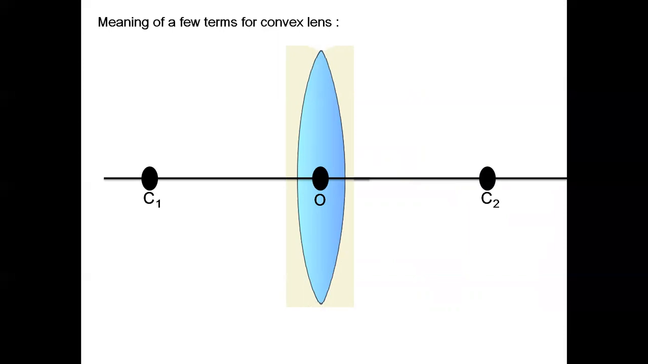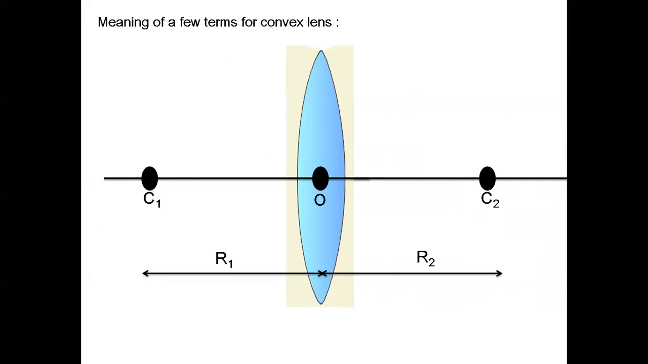Now the fourth one, radius of curvature. The distance between the pole of the lens and the center of curvature is known as the radius of curvature. Now we represent it with the capital letter R, and we represent two radii of curvature, R1 and R2.